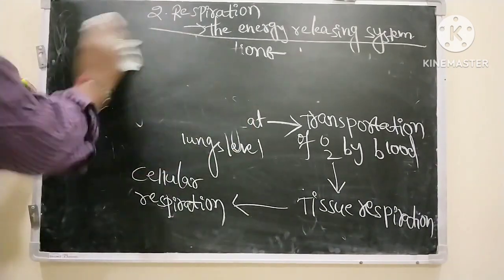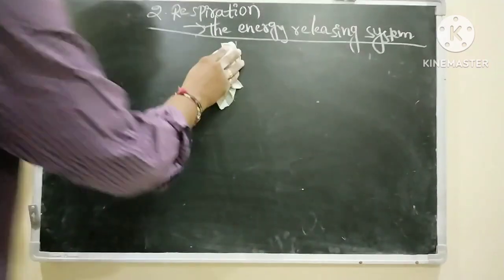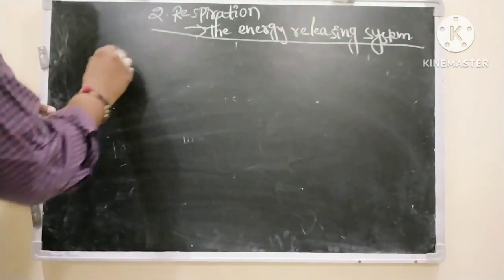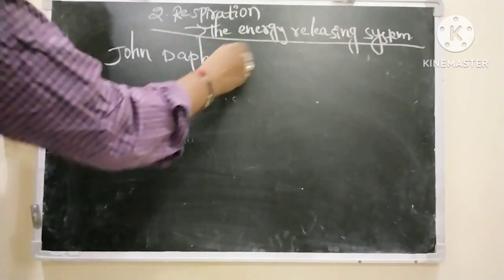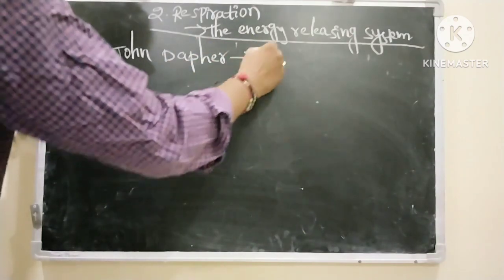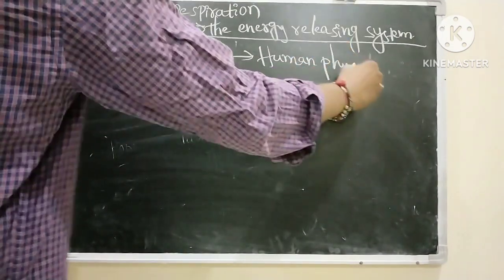Next, a person named John Dapper wrote a book on human physiology.